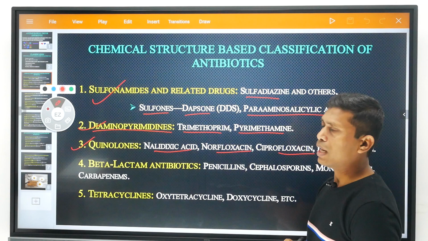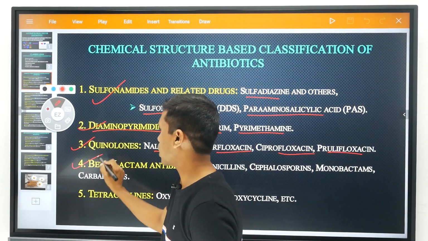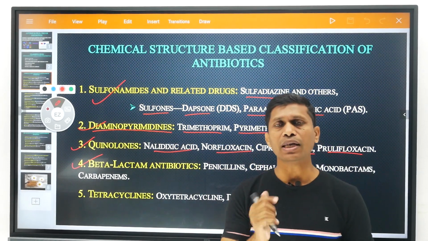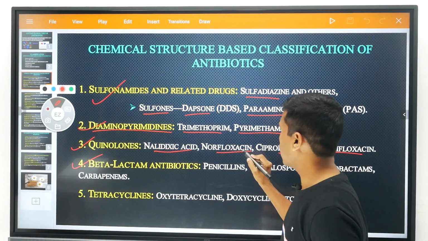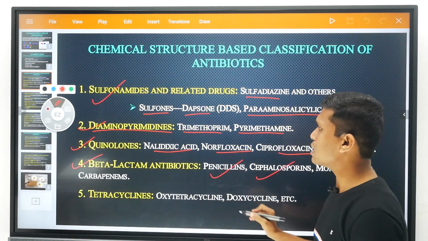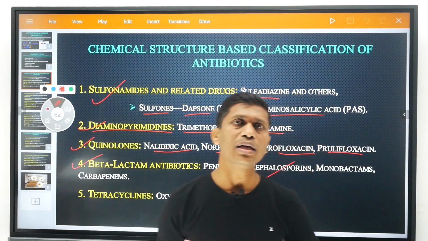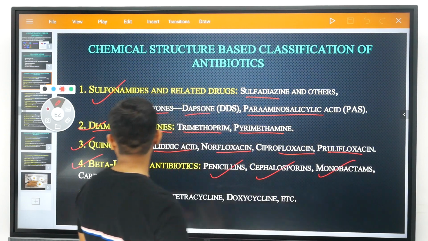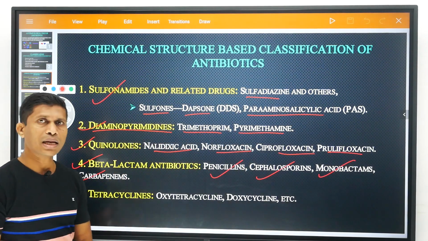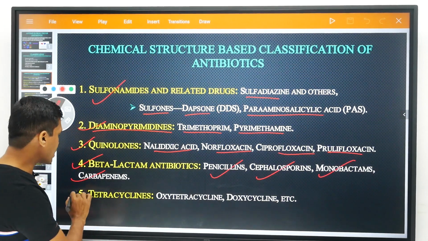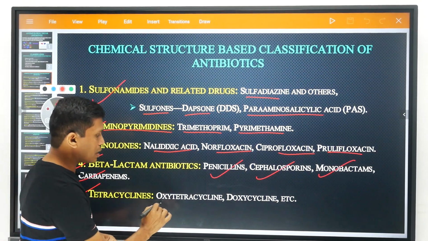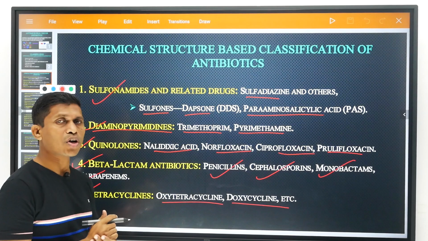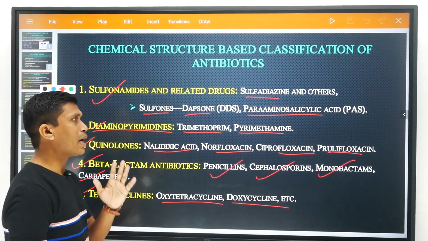Another type of antibiotics based on the chemical structure is beta-lactam antibiotics. These consist of the beta-lactam nucleus, and basically penicillin and cephalosporin come under the beta-lactam antibiotics. Another addition in beta-lactam antibiotics is monobactam, as well as carbapenem. Then tetracyclines, for which the examples are oxytetracycline and doxycycline. This is the classification of antibiotics on the basis of the chemical structure.